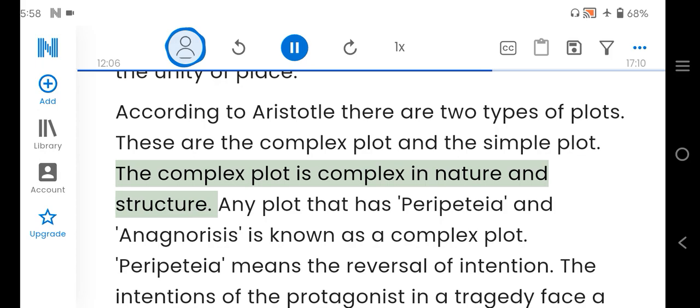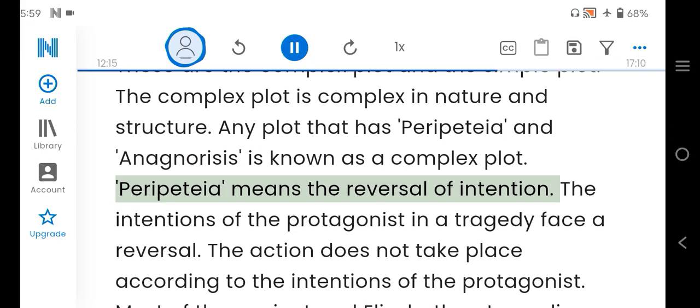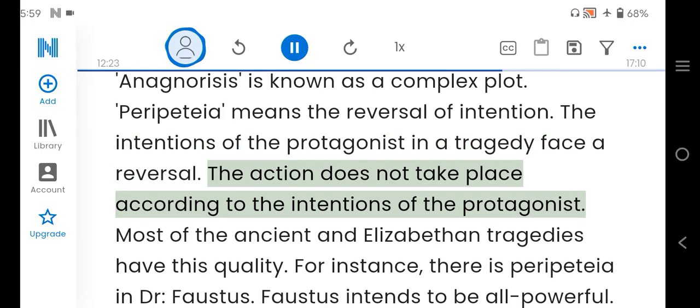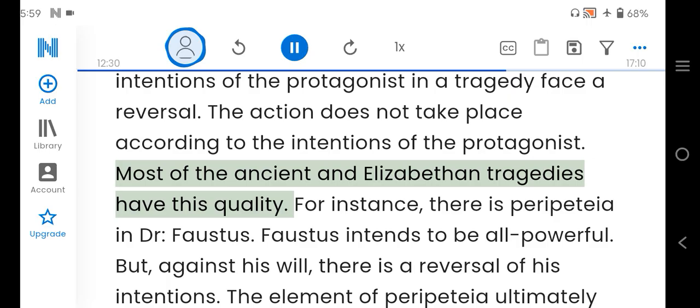The complex plot is complex in nature and structure. Any plot that has peripeteia and anagnorisis is known as a complex plot. Peripeteia means the reversal of intention. The intentions of the protagonist in a tragedy face a reversal. The action does not take place according to the intentions of the protagonist. Most of the ancient and Elizabethan tragedies have this quality.